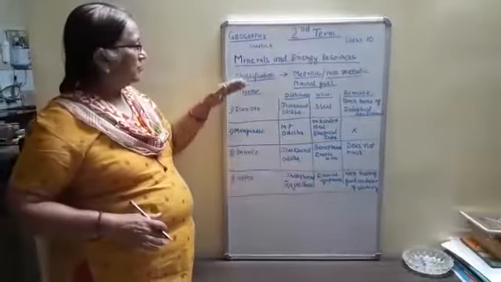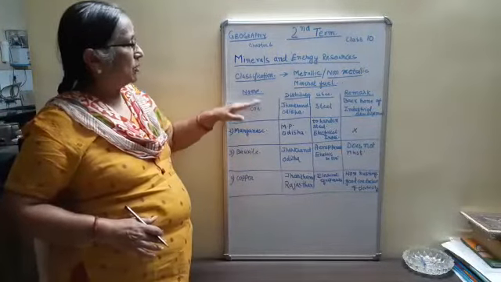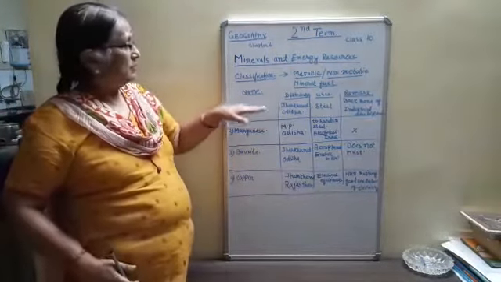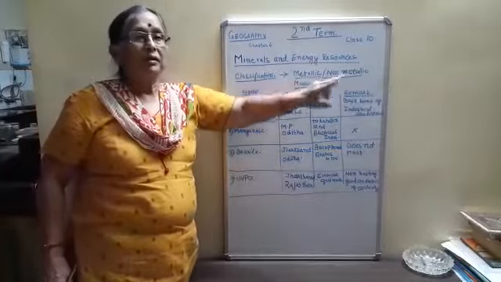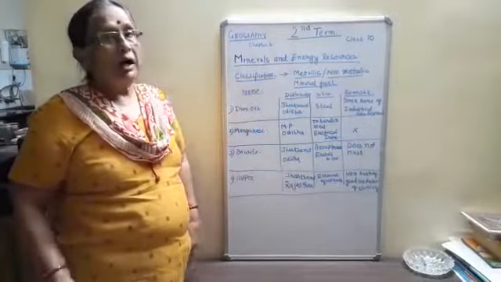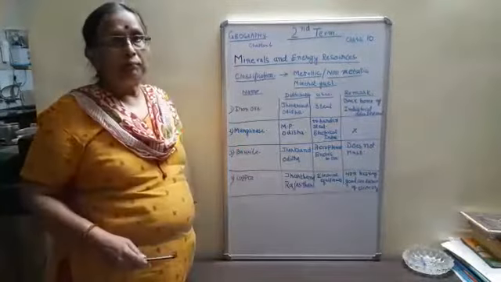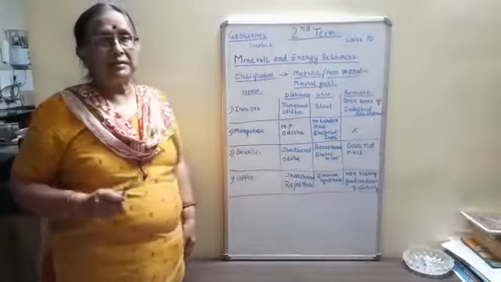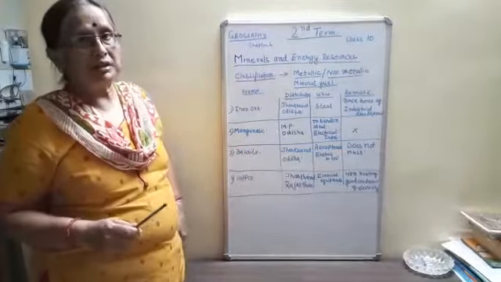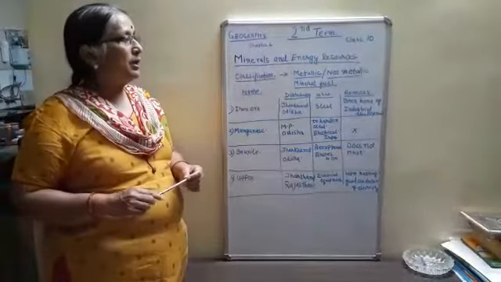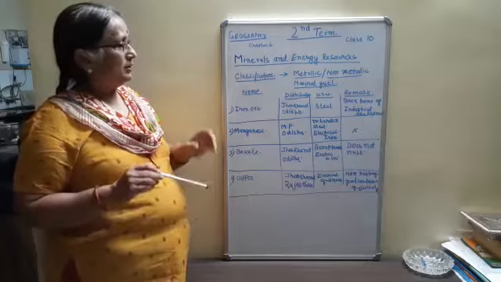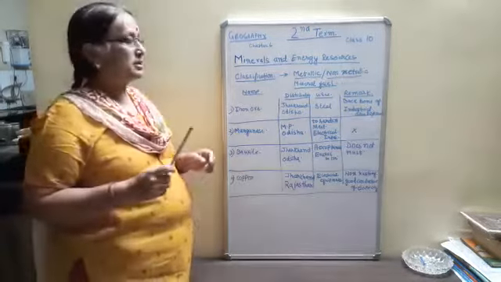So these are the four types of mineral according to your syllabus. We have to do only these four. Now coming to the fuel minerals, we have to do only two: coal and petroleum. Natural gas is given in your book, but that is not there in your syllabus according to the latest syllabus. So we will be doing coal, and that we will do in the next video.